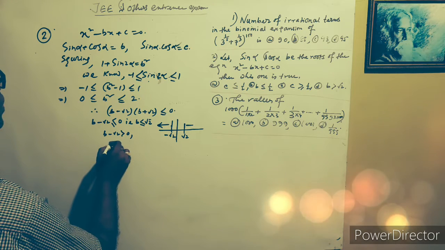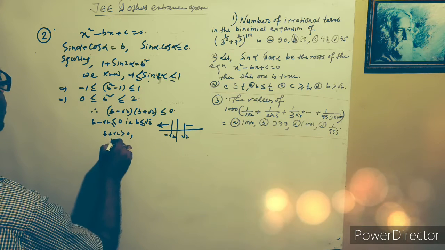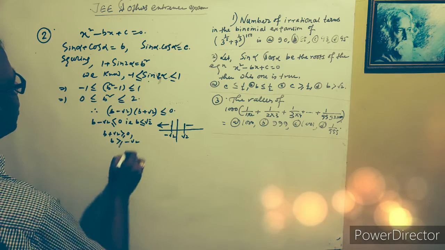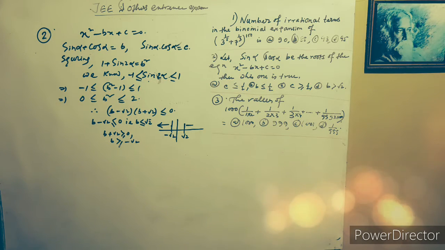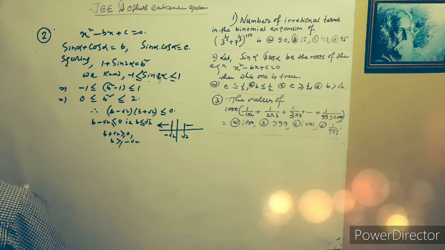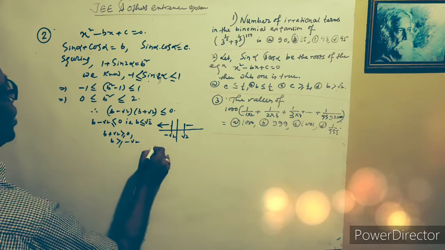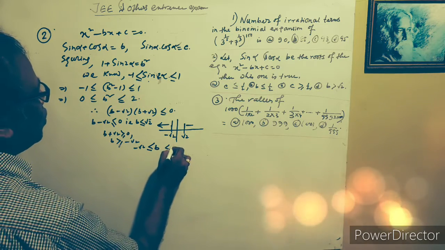Sorry, this is plus, so b is greater than or equal to minus root 2. If we take minus 1.3, it is negative in one factor and positive in the other, so it would be satisfied. So the domain of b is minus root 2 to root 2.